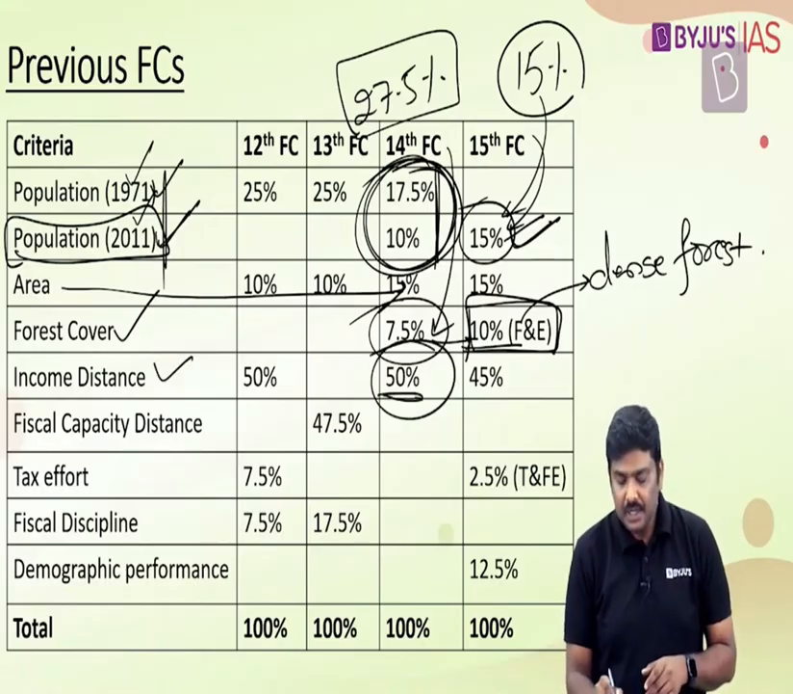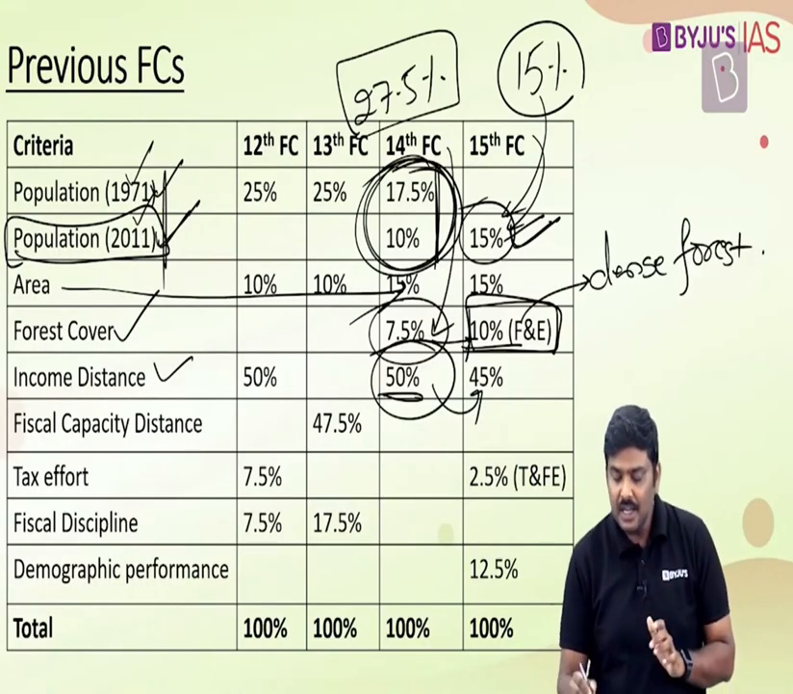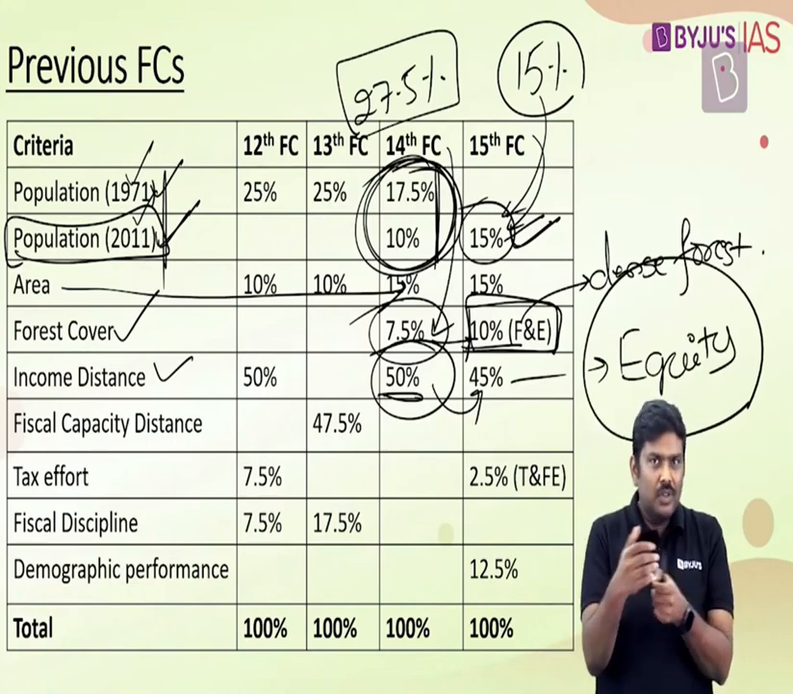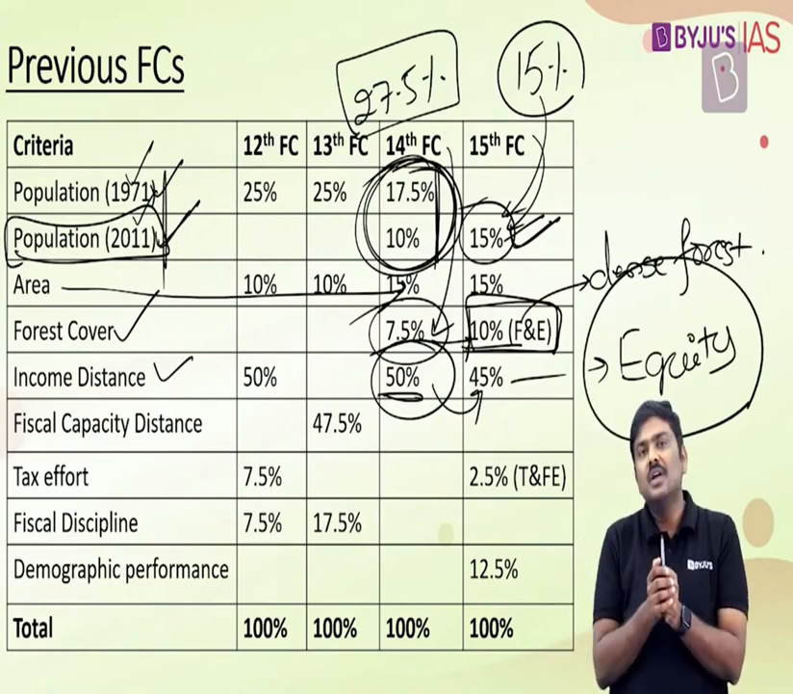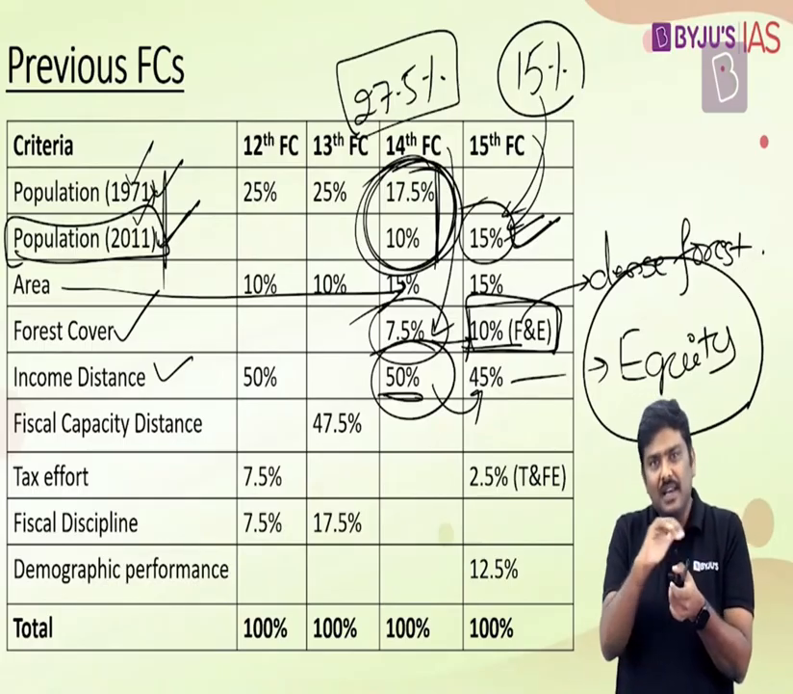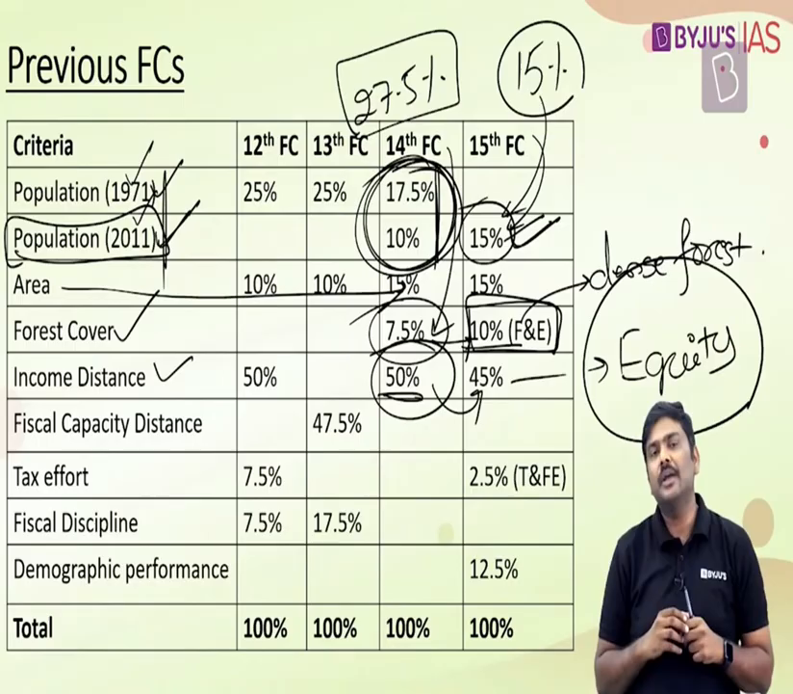Income distance: earlier the weightage was 50%, now it has been reduced to 45%. What is the importance of this? Understand this. There is this idea of providing equity to the states. What is the idea of equity? Ensuring that whatever funds go to the states, the states are able to provide services on a comparable level. Services on a similar level are able to be provided by the states. That is the basic idea of equity.